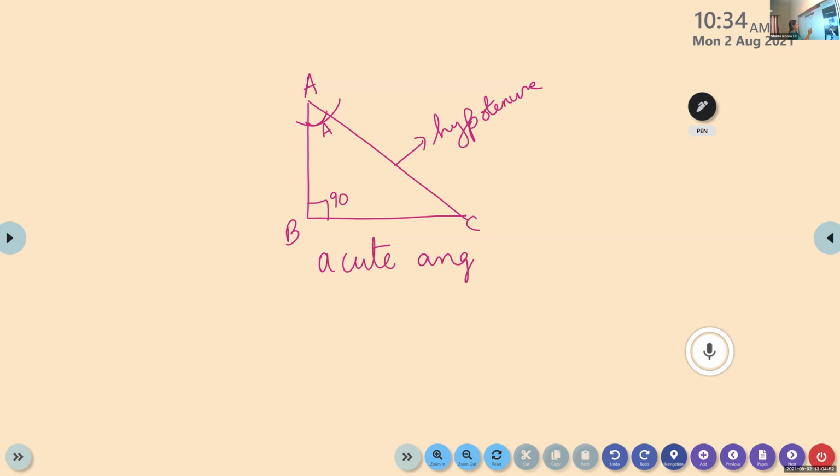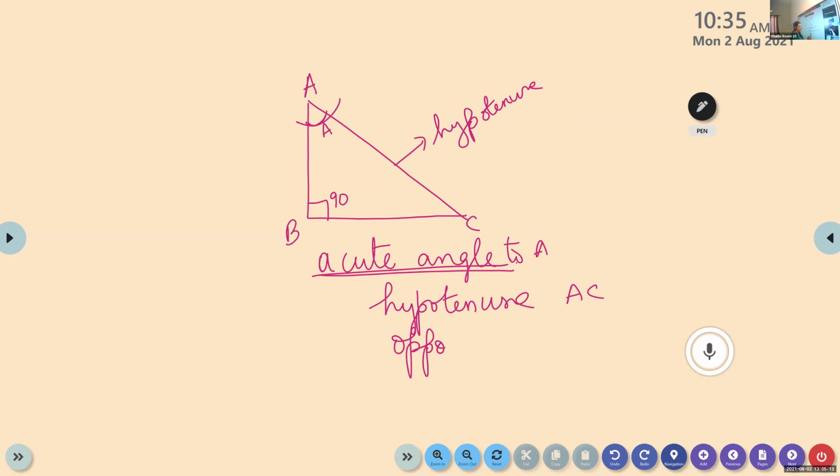Now, with respect to this acute angle, point out the sides. Which is the hypotenuse? The hypotenuse will be AC itself. The hypotenuse will not change. What about the opposite side? With respect to A, which is the opposite side? BC. If you fix this angle A, the side opposite to it, BC, is the opposite side. Which is the adjacent side?